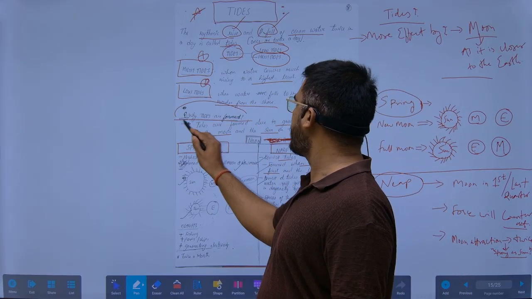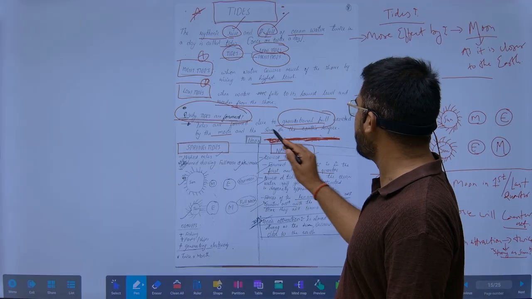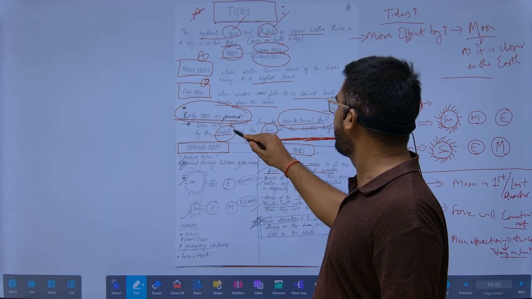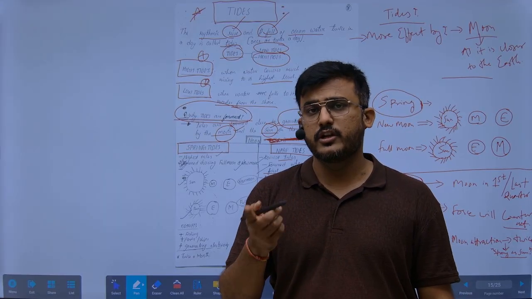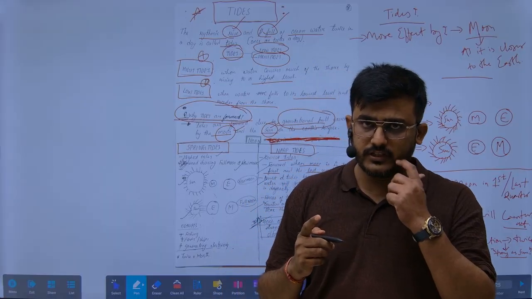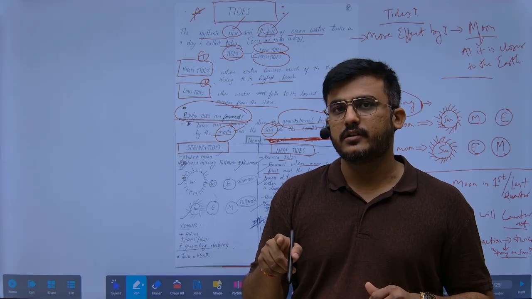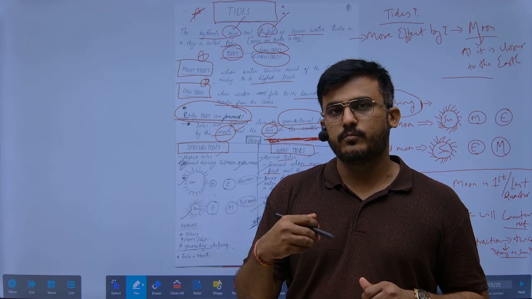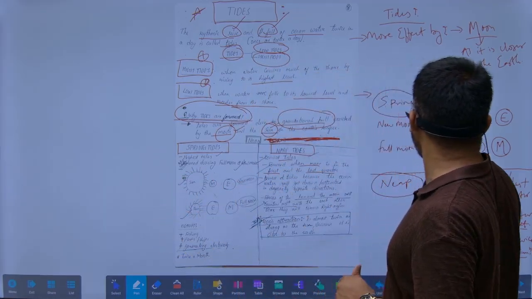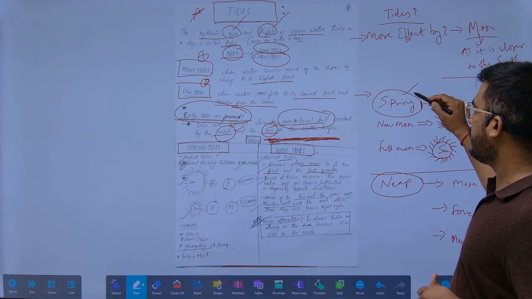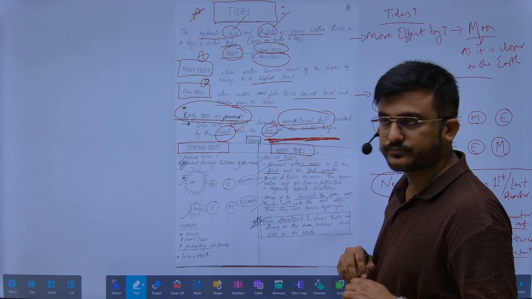So why are the tides formed? The tides are formed by the gravitational pulls exerted by the moon and the sun. It only happens due to the moon and the sun. But which is the most important factor for the formation of tides? It is the moon. Why? Because the moon is much closer than the sun. The highest tides will be spring tides, which result due to the moon.